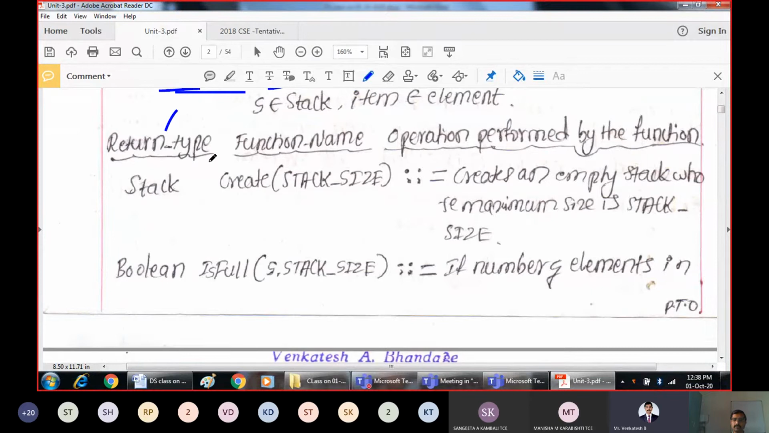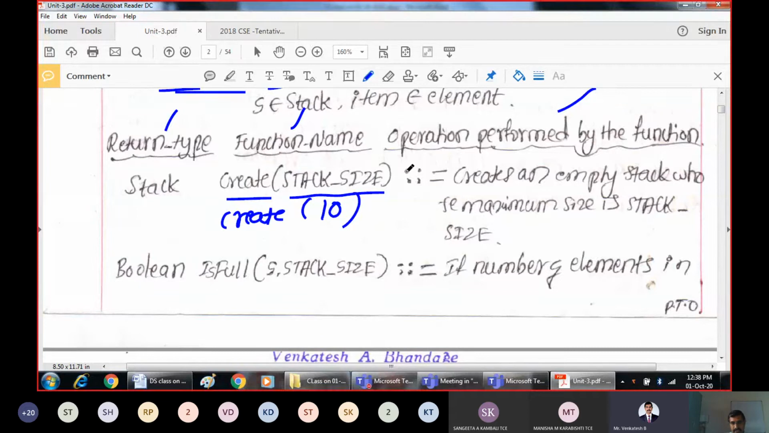It is a 3-column structure: the return type of the function, all these indicate the return type, what outcome we get when we execute that function, the name of the function, what parameters it will take, and what the operation is. Whenever you want to perform different operations with the stack, the first thing is you should create the stack. That is the first function. I want to create a stack by using array representation. And what is its size? You specify any size you want. If the size is 10, and you call this function as create of 10, what does it do?